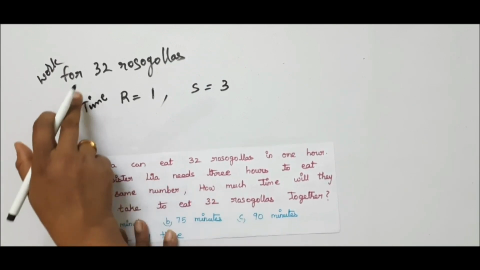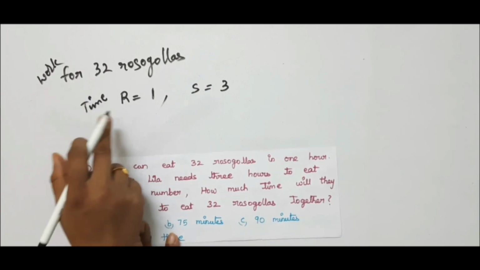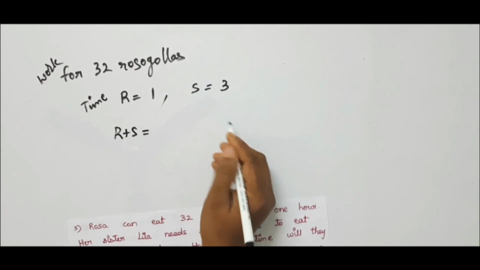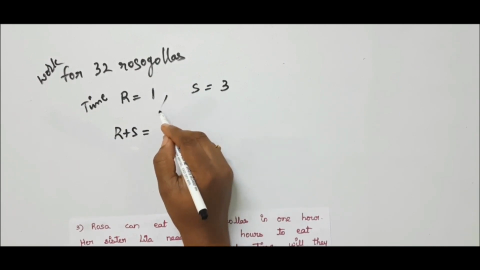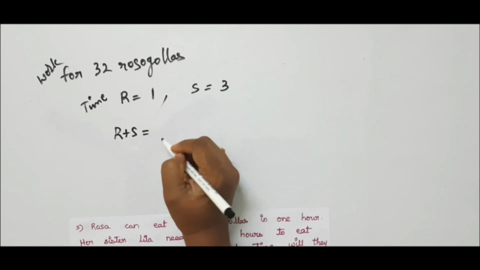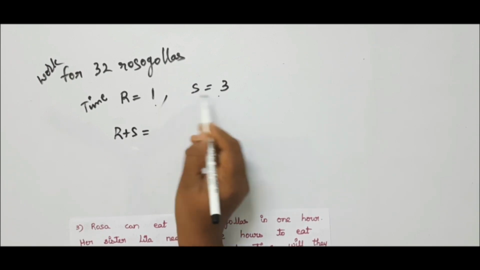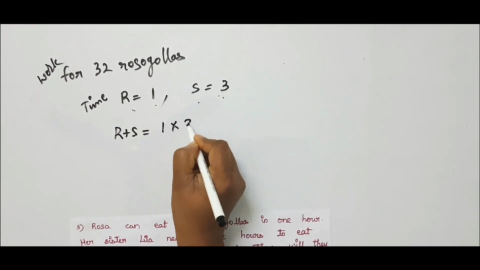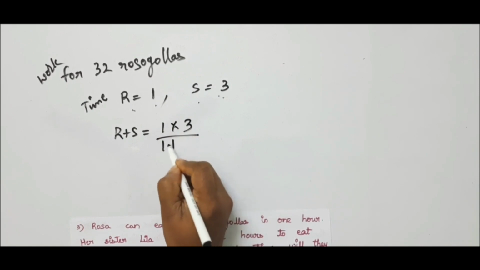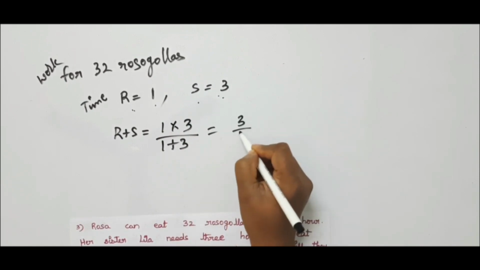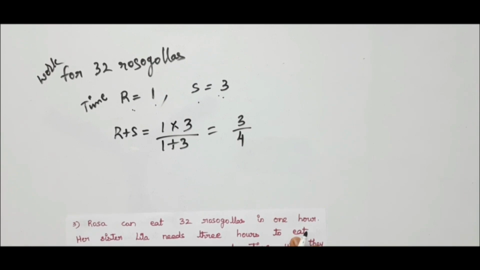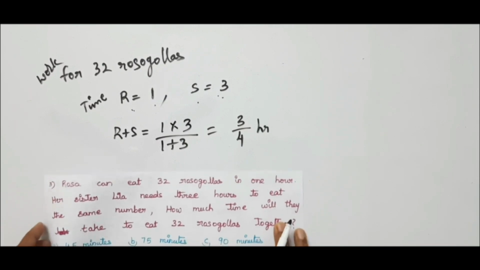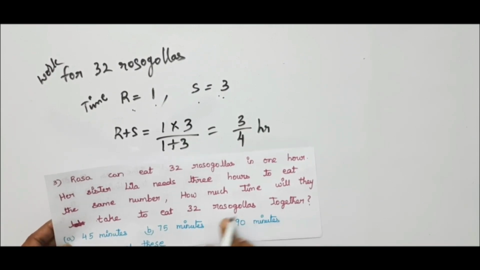That is the same work. For the same work we have to find the time, so we have to find the time R plus S. It is simple, the same shortcut method which I explained in previous problems. The same thing I am applying here. You have to multiply these two times, the time taken by Rosa and her sister, and divide it by the sum of these two, 1 plus 3. This is nothing but 3 by 4, 3 by 4 hours. Is it not? Now he has to find the time taken by both together.